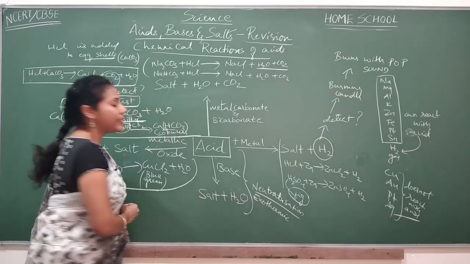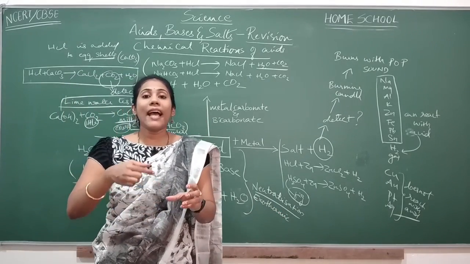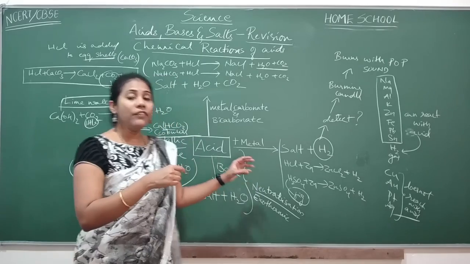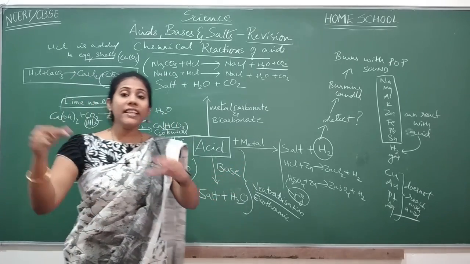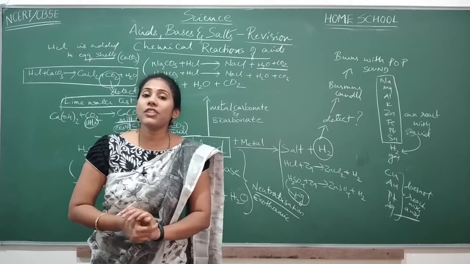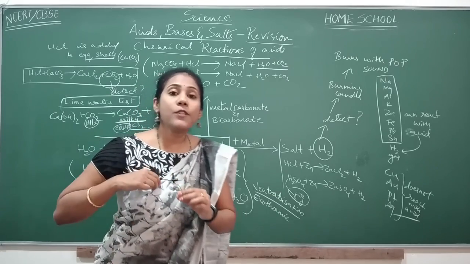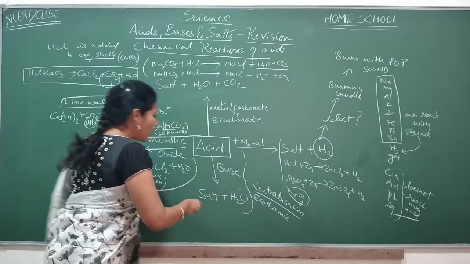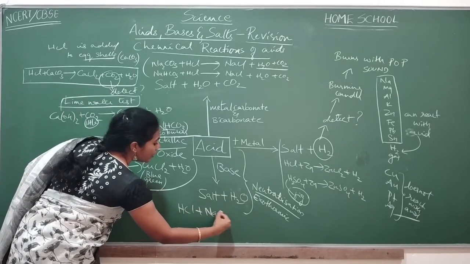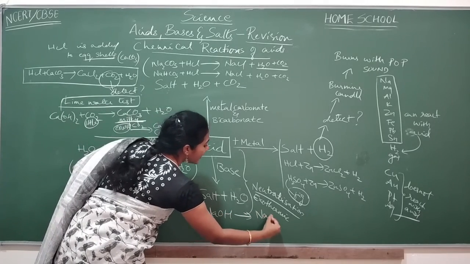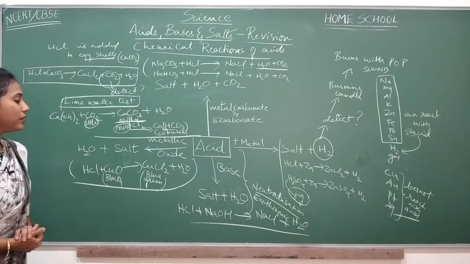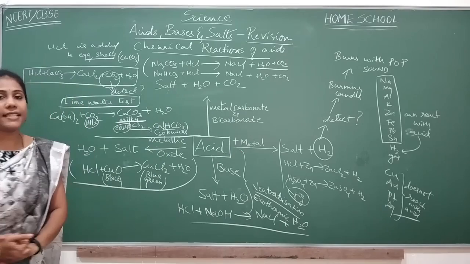Remember this point, very important. Exothermic in the sense, the reactions where heat is liberated in large amount. Okay, so whenever you mix acid with a base, heat is always liberated. That is the reason neutralization reactions are called exothermic. They are exothermic in nature. Okay, so what is the example you will give here? HCl plus NaOH. Tell me what do you get? You would be getting NaCl plus H2O. Okay, so this is the best example for neutralization reaction.